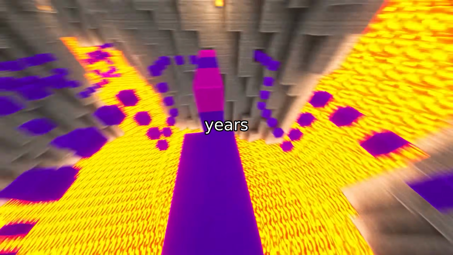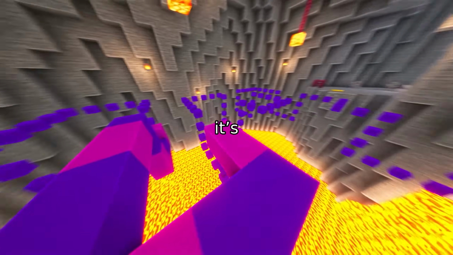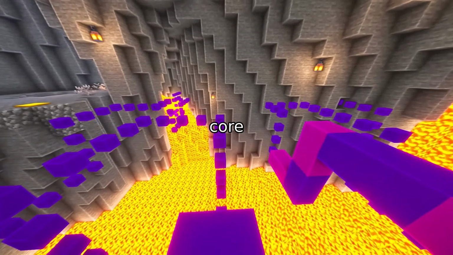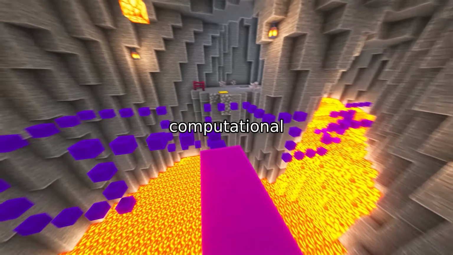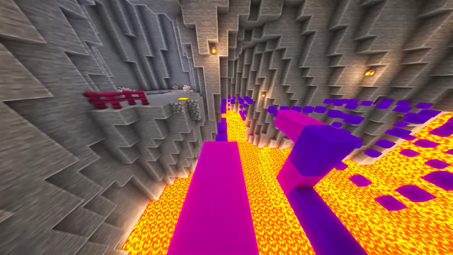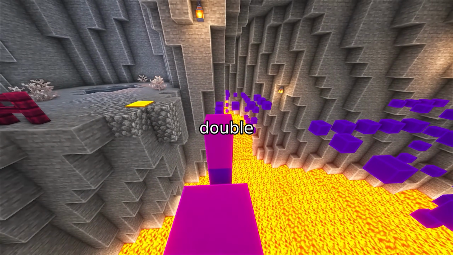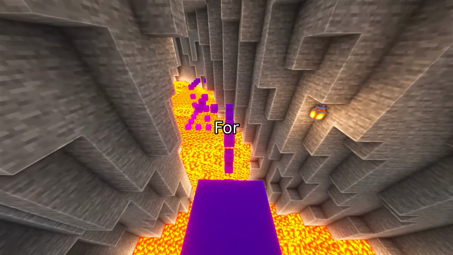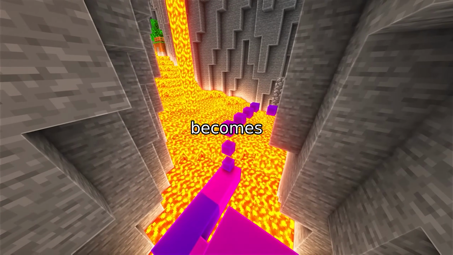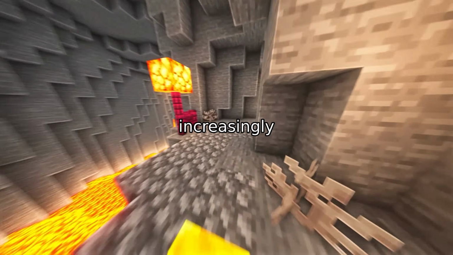We've spent the last few years running on a single architectural paradigm, and it's starting to show its seams. Transformers dominate generative AI, but their core mechanism, self-attention, comes with a hard computational ceiling. The attention matrix grows quadratically with sequence length. That means doubling your context doesn't just double the work, it quadruples it.